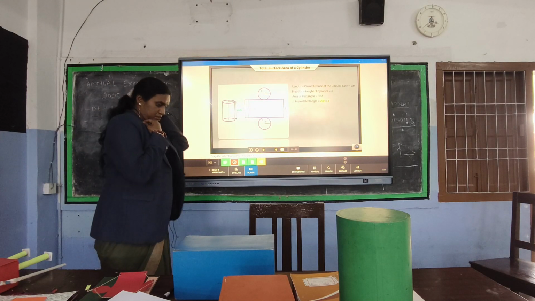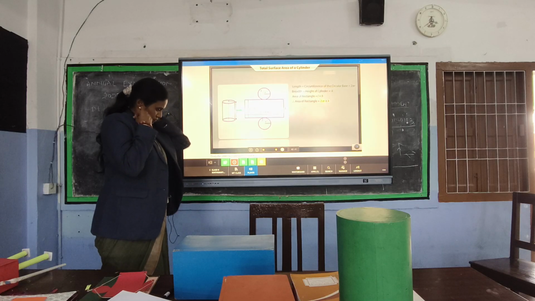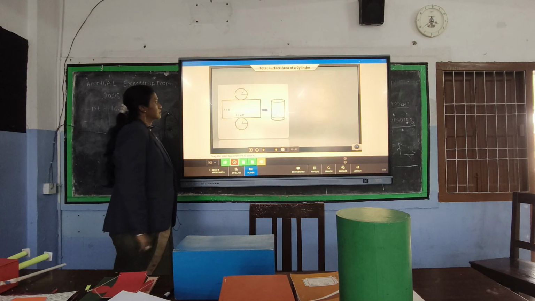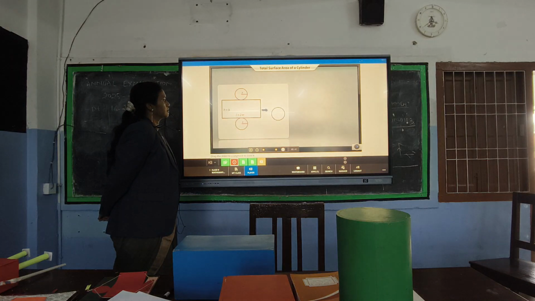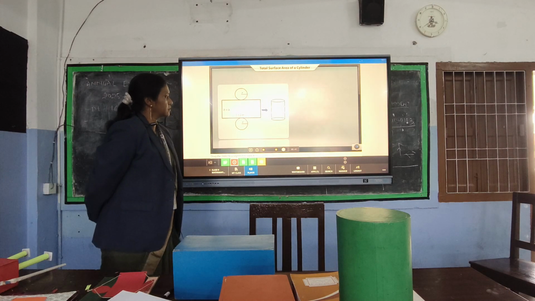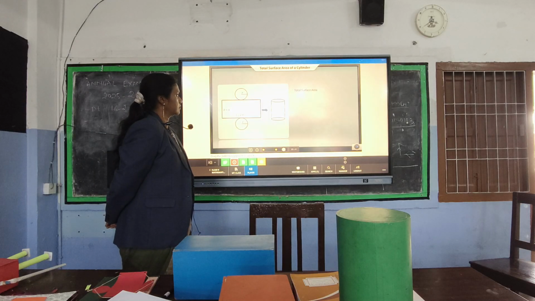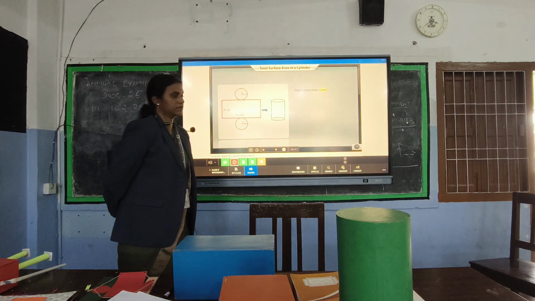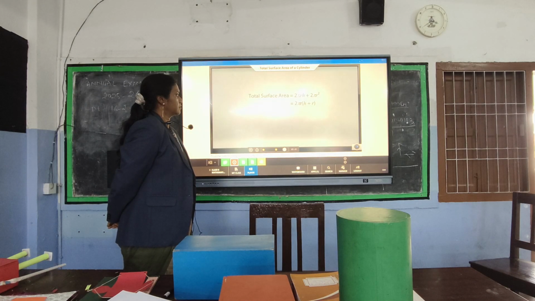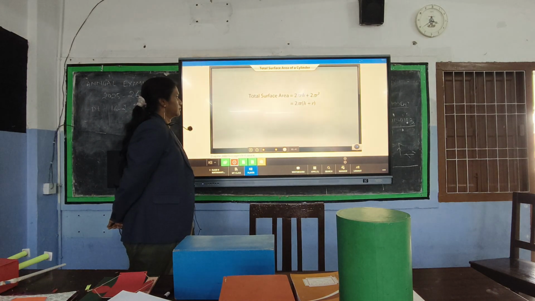So the area of the rectangle is 2 pi r into h. To calculate the total surface area, we must then add 2 pi r h and 2 pi r squared. This can be further simplified as shown.